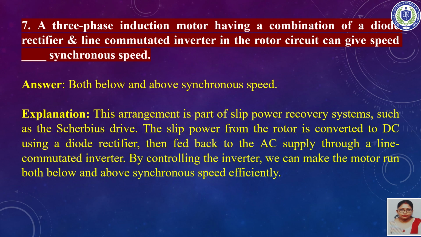So in that case, the slip power which is received from the rotor is converted to DC with the help of a diode rectifier. Then again it is fed back to the AC supply through a line commutated inverter. By controlling the inverter, we can make the motor run either below or above the synchronous speed efficiently. If the synchronous speed is capital N S, then speeds less than it and more than it can be used.